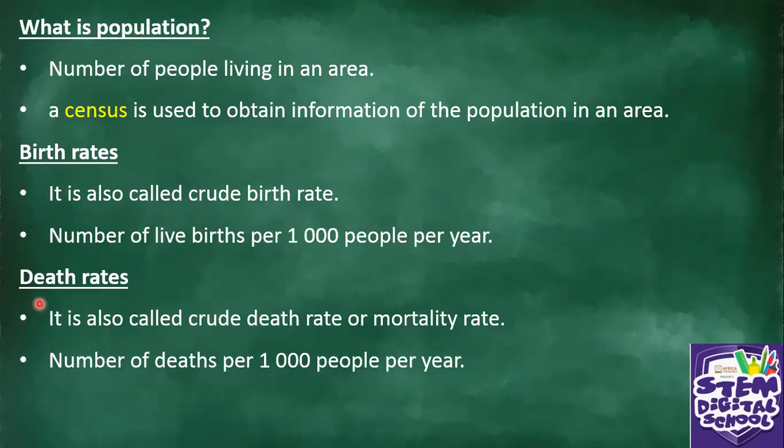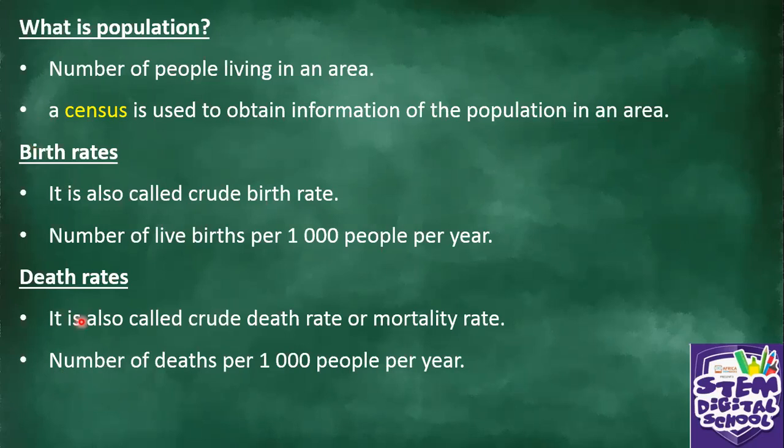And then we look at death rates. This is about people dying in a country. It is also called crude death rate or mortality rate. When they say something is mortal, a human being is mortal, he or she dies. So it is called mortality rate. This is the number of deaths per 1,000 people per year. So here we're talking about death, and there we're talking about birth.